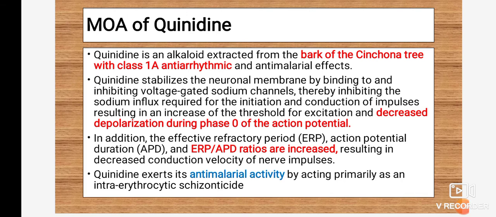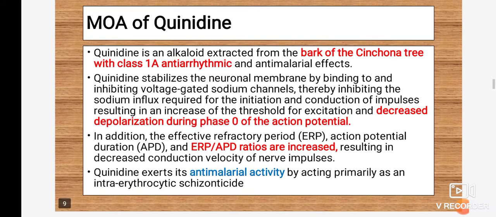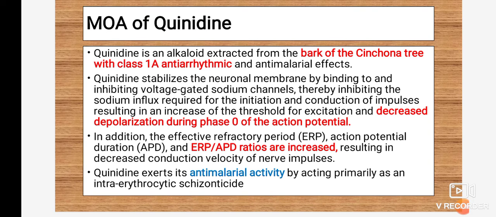Due to inhibiting the entry of sodium inside the cell, this type of drug blocks the initiation of the impulse as well as the conduction of the impulse. This is an important point related to the mechanism of action of quinidine. The sodium influx is required for initiation and conduction of the impulse, and due to blocking of the sodium influx, they block the initiation and conduction of the impulse, resulting in an increase of the threshold for excitation and decreased depolarization during phase 0 of the action potential.